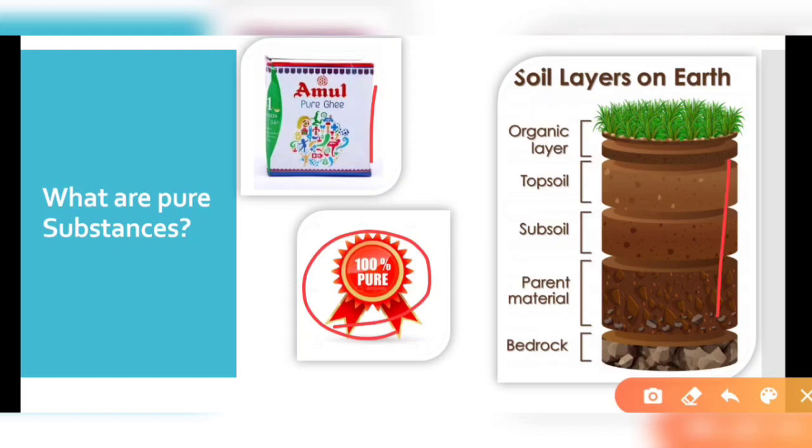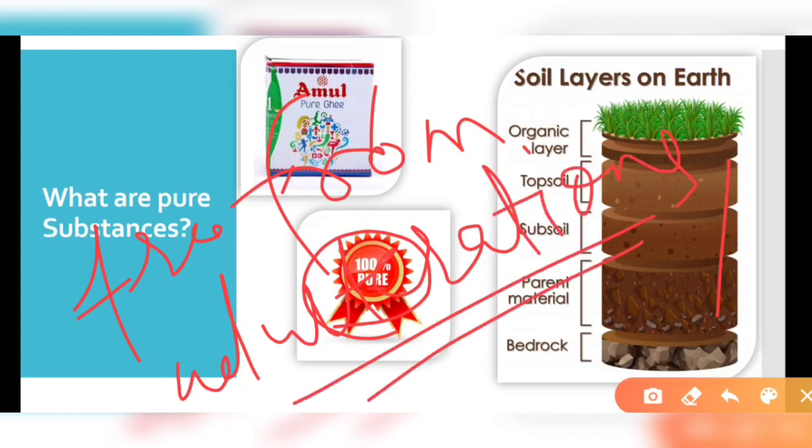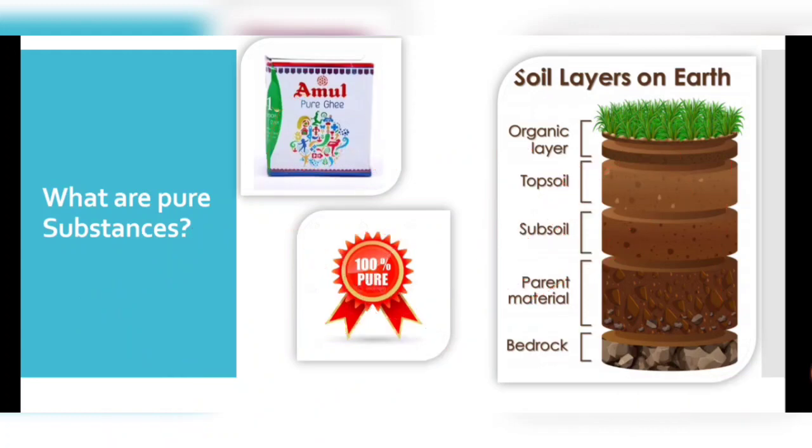In our daily life, we call pure those substances which are free from adulteration. Adulteration means the presence of things that can cause harm to our body. They are not mixed with other materials other than the components of the ghee or the milk or the soil itself.